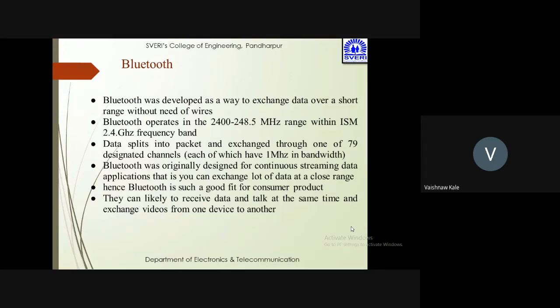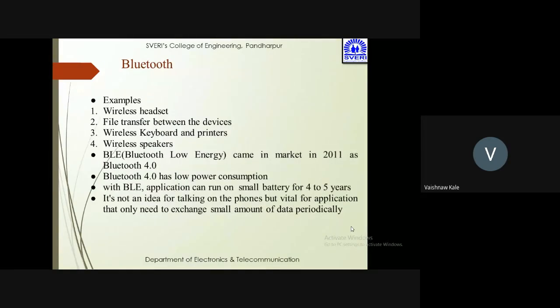They are likely to receive data and talk at the same time and exchange videos from one device to another device. Examples of Bluetooth: wireless headsets are there nowadays. File transfer between devices can be done through Bluetooth. Wireless keyboards and printers can be connected directly with the PC. Wireless speakers are available, and Bluetooth actually came into the market in 2011.